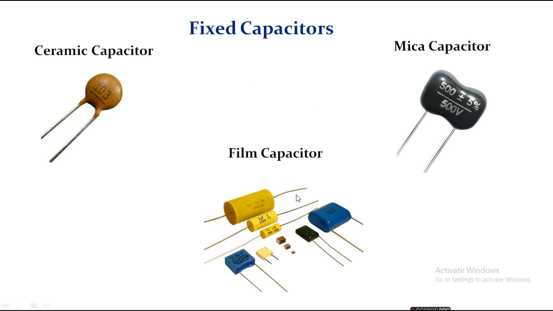Film capacitor. Film capacitors are sometimes called plastic capacitors because they use polystyrene, polycarbonate, and Teflon as their dielectrics. The film capacitors are physically larger and more expensive. They are not polarized, so they can be used in AC voltage applications and they have much more stable electrical parameters.